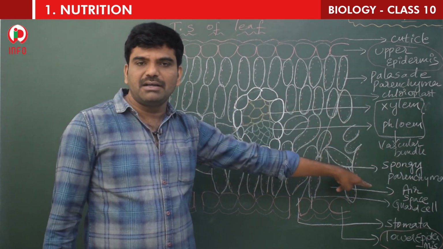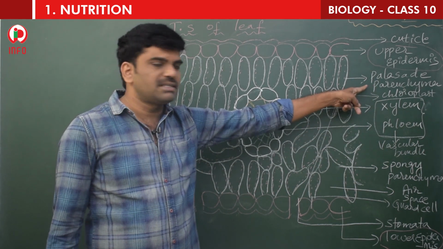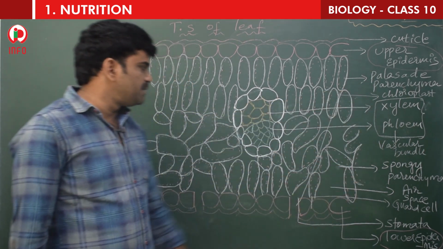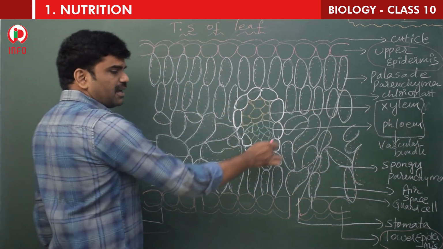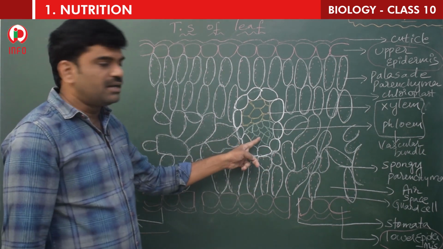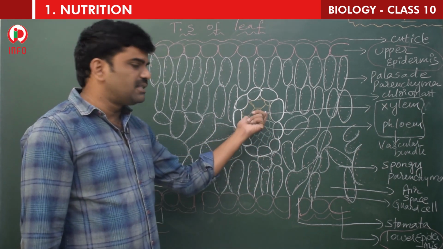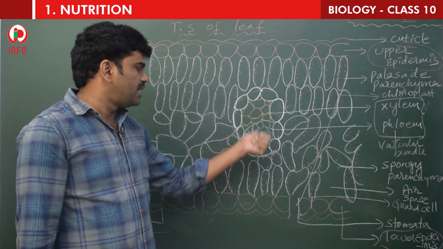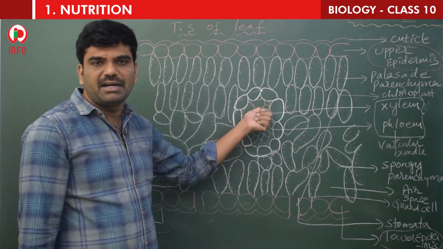Palisade parenchyma, spongy parenchyma. So this is palisade parenchyma and this is spongy parenchyma, and this is a vascular bundle. What is this, children? This is a vascular bundle, and this vascular bundle contains xylem and phloem. Xylem and phloem.